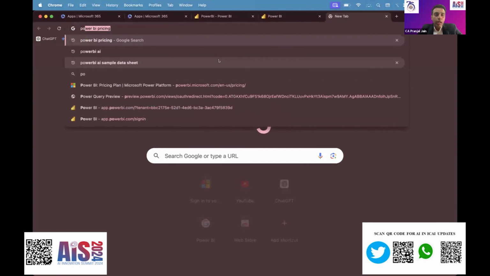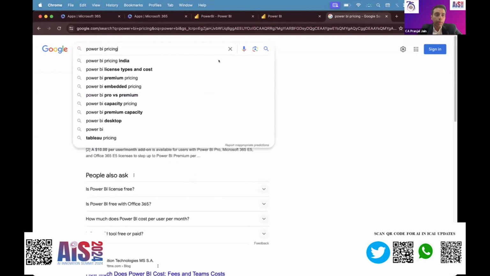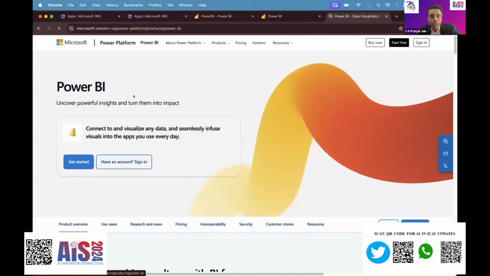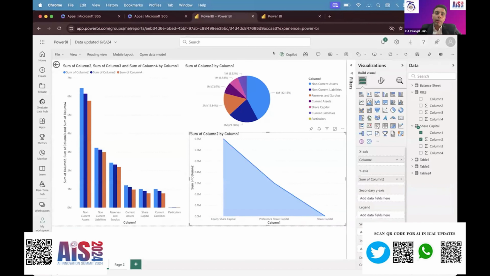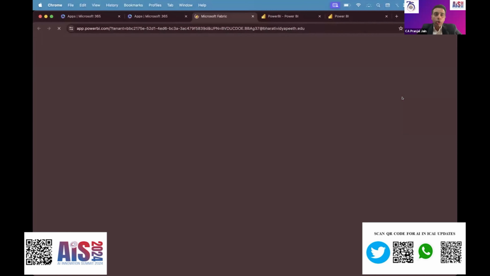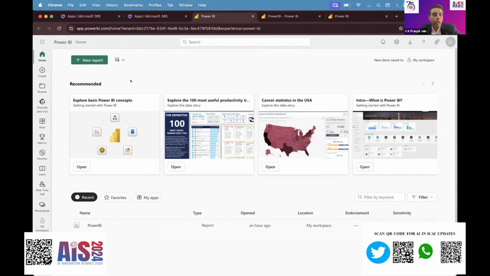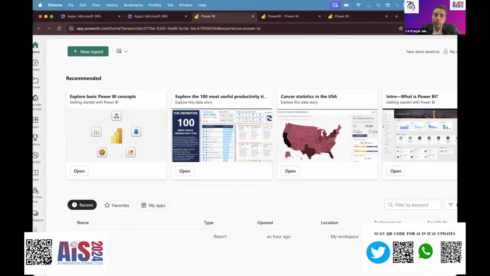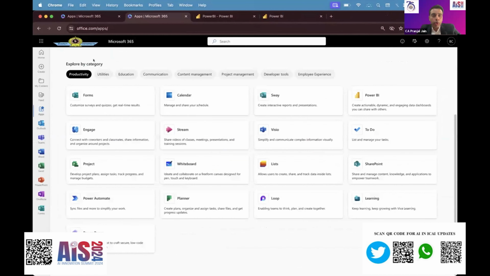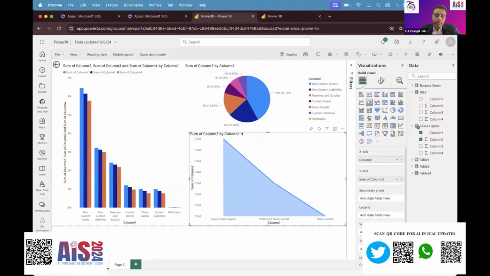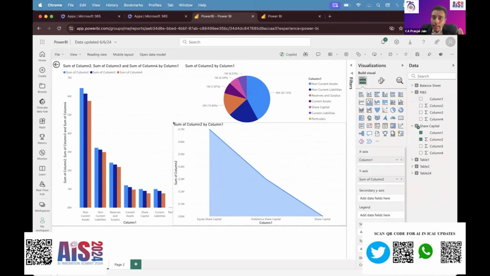I have just opened Power BI. This is by Microsoft. I went to the website and clicked on sign in. Upon signing in, I came across some options: new report, or I can go to my previous report. I just clicked on new report. I had to upload my data, and this screen just pops up. Nothing technical so far. Very easy. I'm just adding one chart at a time, and I'm playing with my data. Now I'm going to show you that this is going to become much easier than the traditional way that we work. So I'm done with my share capital.